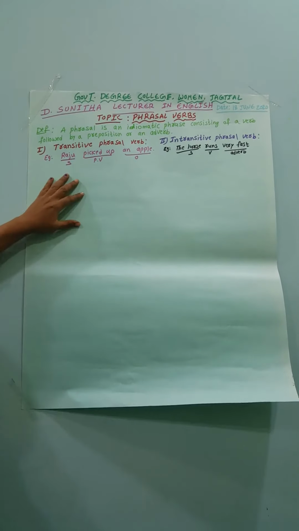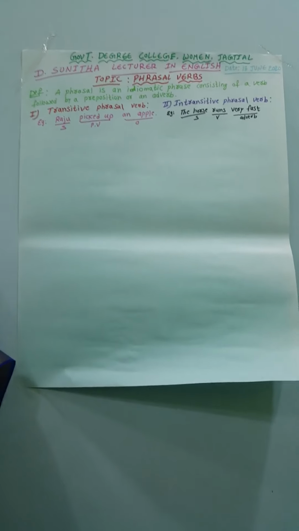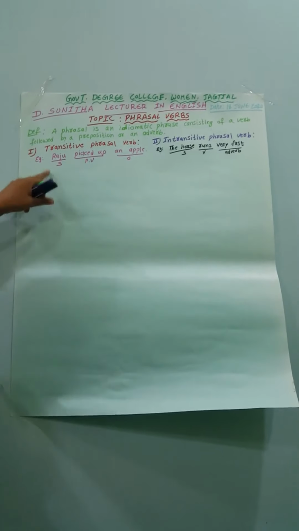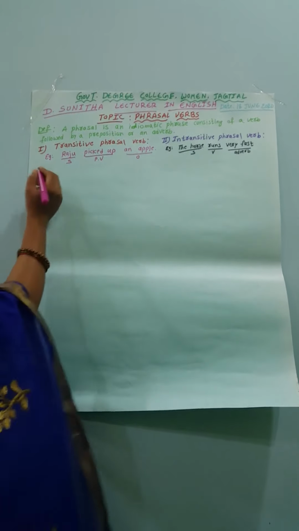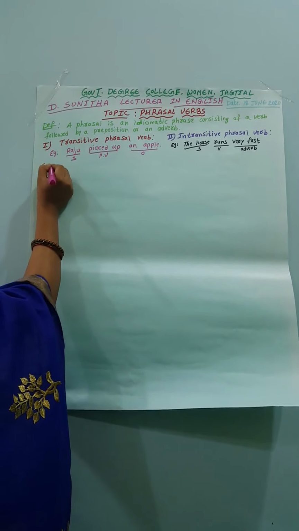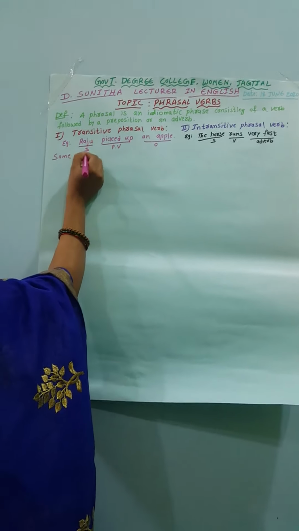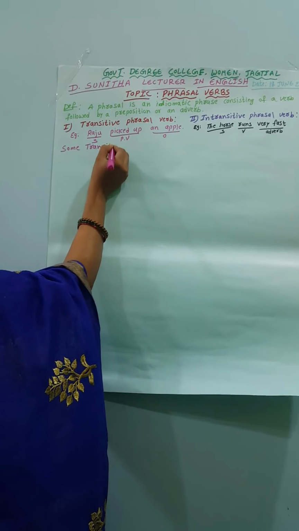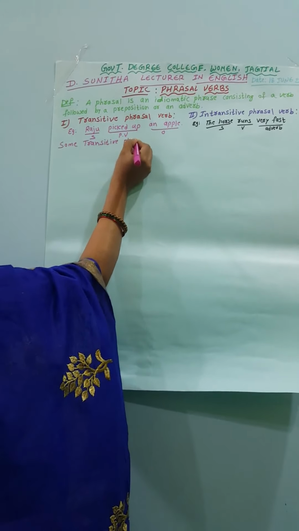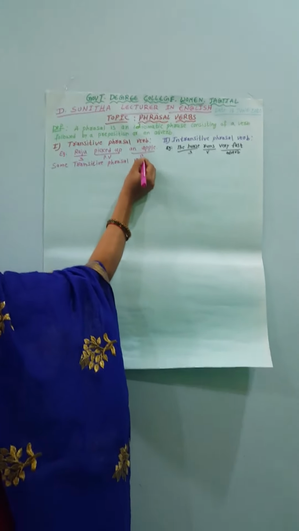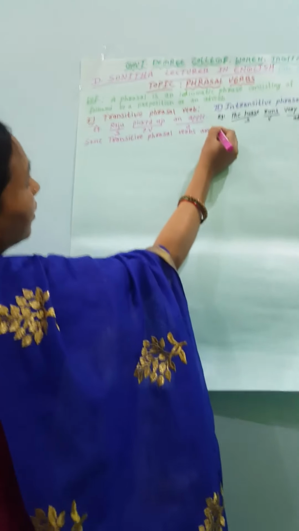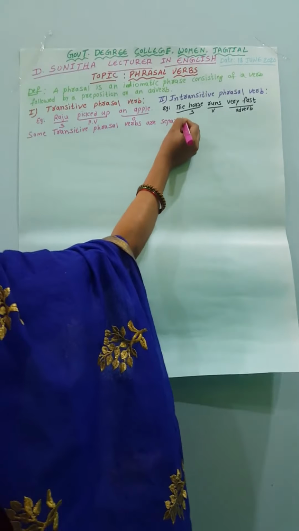In the transitive phrasal verbs there are separable and inseparable phrasal verbs. Some transitive phrasal verbs are separable. See the examples of separable transitive phrasal verbs.